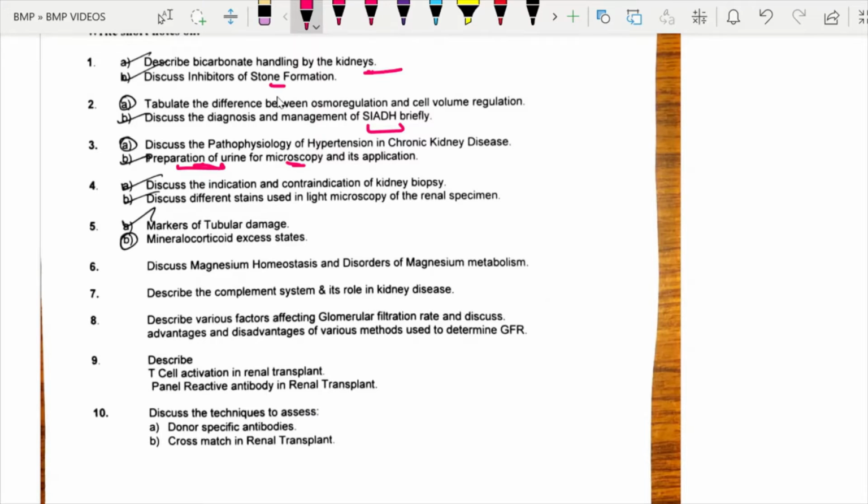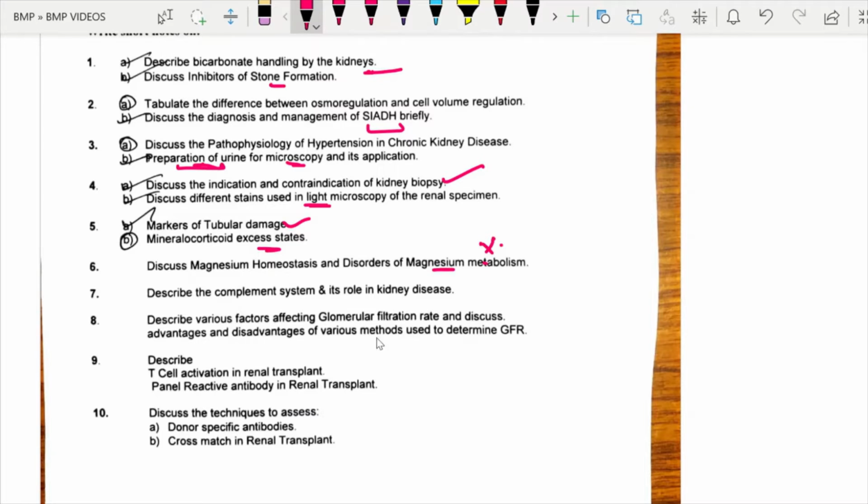So be careful with the question. Indication and contraindication of biopsy. Another easy question: different stains used in light microscopy. Markers of tubular damage. Mineralocorticoid excess state. Magnesium homeostasis. Another important question from the initial parts of the Harrison.